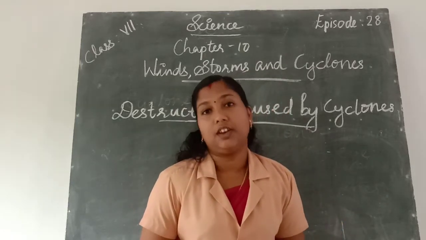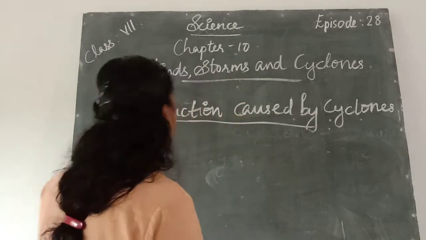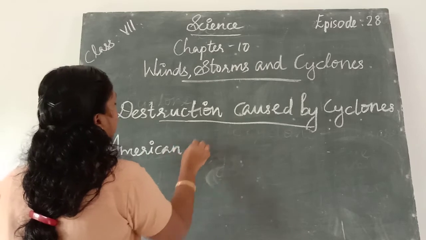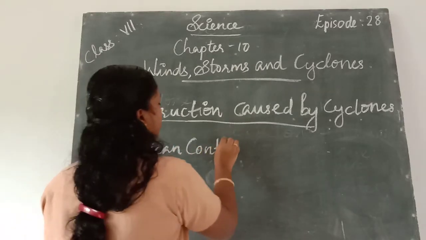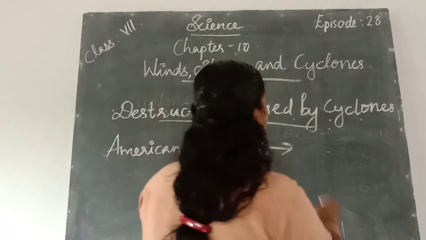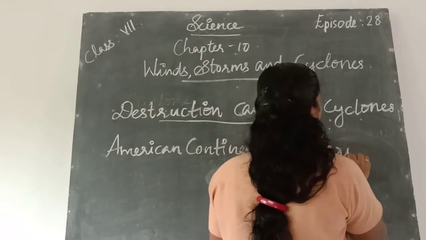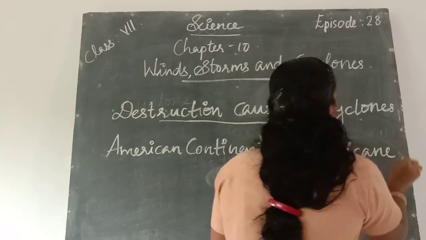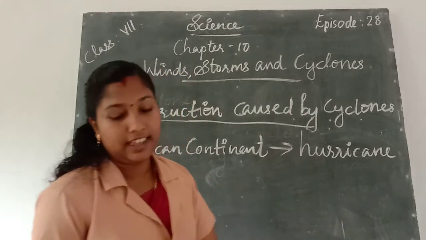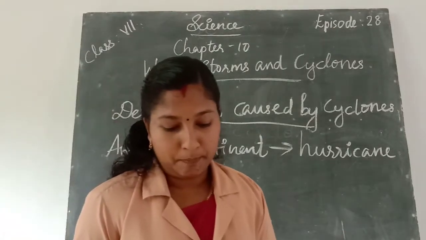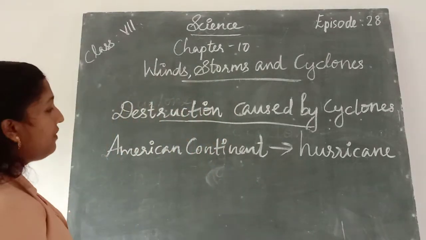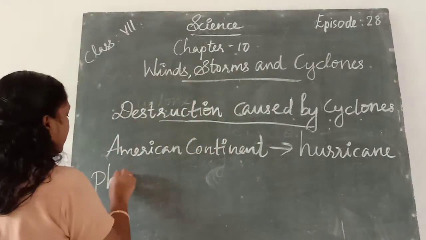In the American continent, the cyclone is known as hurricane, and in the Philippines and Japan, it is called a typhoon.